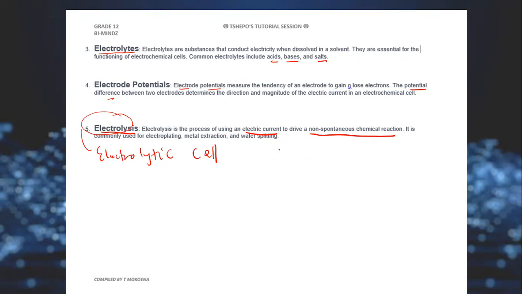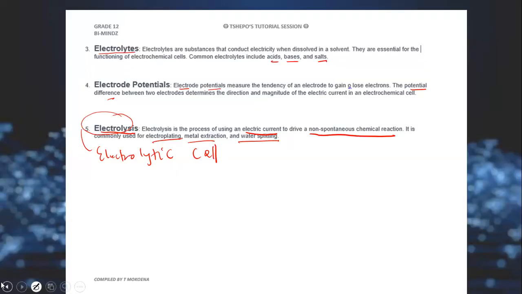Electrolysis is commonly used for electroplating, metal extraction, and water splitting. So these are the definitions. Make sure that you familiarize yourself with them.